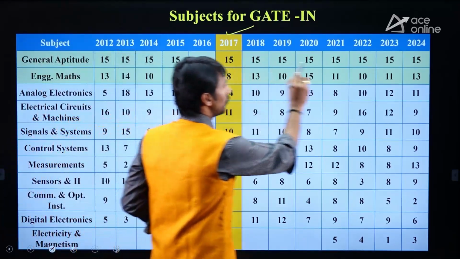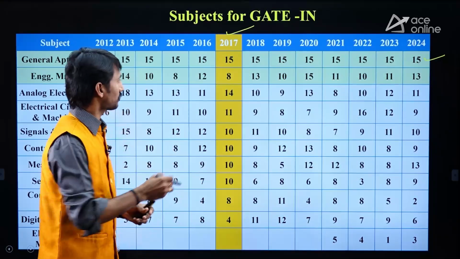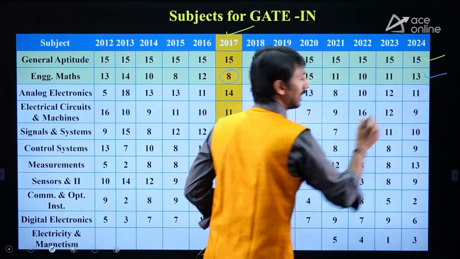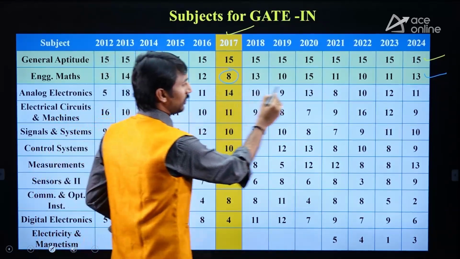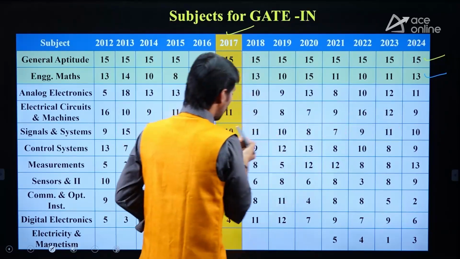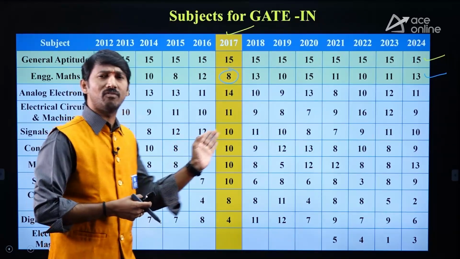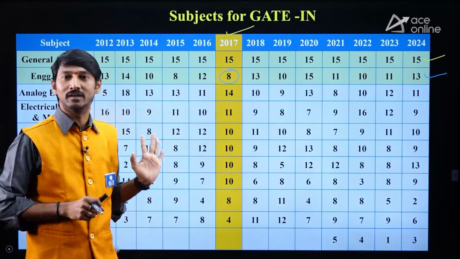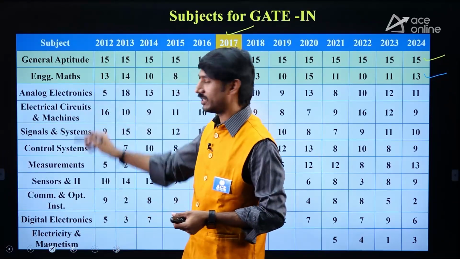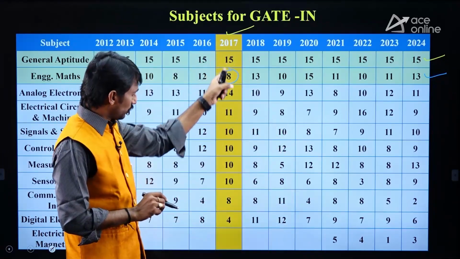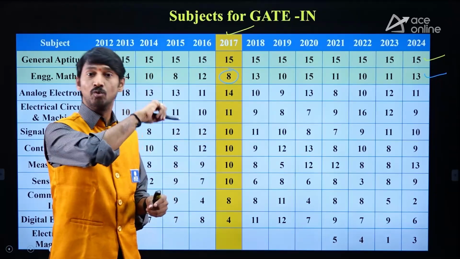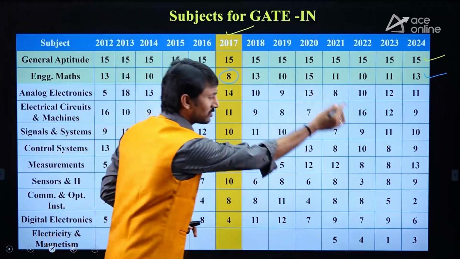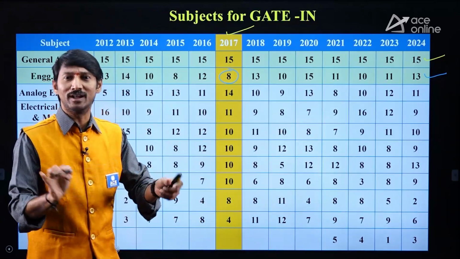If you compare, 15 marks, last year also 15 marks. Here 8 marks, here 13 marks in the last year. If you see other subjects, 14 marks and 11 marks, 11 and 9, 10, 10. If you compare like that, only 1 or 2 marks here and there may be there. There may not be a lot of difference in the corresponding weightage. And these are the subject list already we have taken. And this is the 2017 weightage, IIT Roorkee paper, and the 2025 also IIT Roorkee paper. Therefore, if you compare this, almost 1 or 2 marks here and there, you need not worry about it.